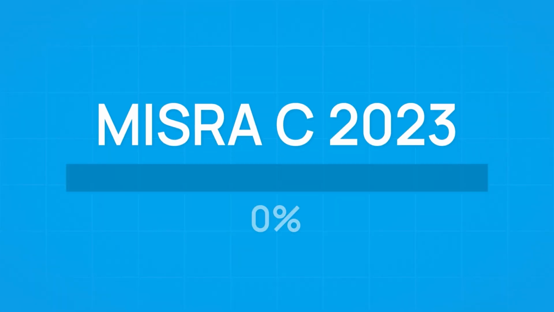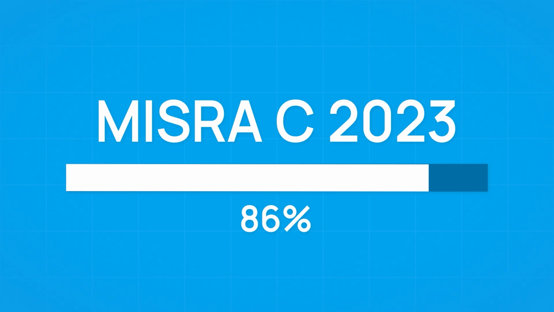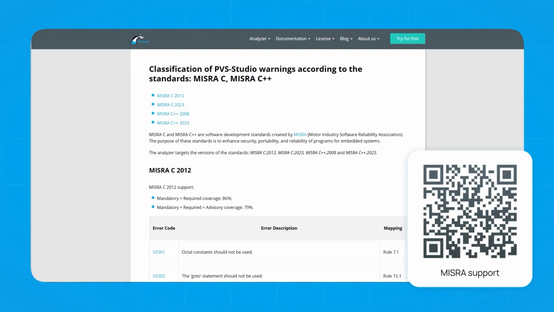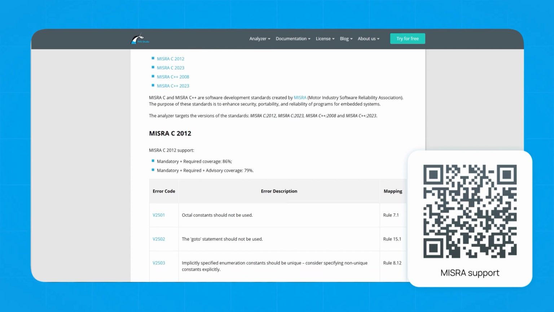In the previous PVS-Studio release, we reached 86% coverage of the MISRA C 2023 standard. But we are not stopping there. The new release marks the beginning of our work on MISRA C++ 2023 coverage. We have adapted 22 existing MISRA diagnostic rules so that they align with the MISRA C++ 2023 standard. Now you can also select the MISRA C++ version in the PVS-Studio IDE plugins and command line utilities. For more details on MISRA support, check the link in the description.